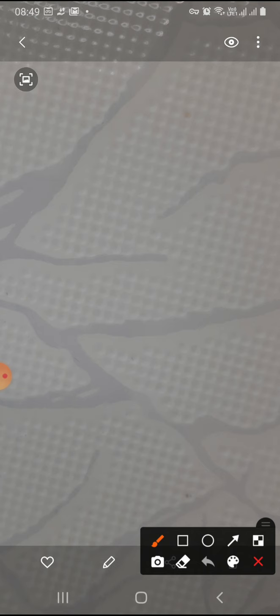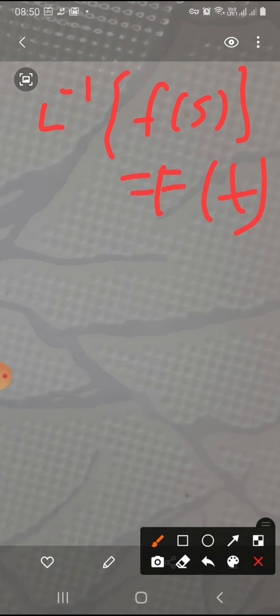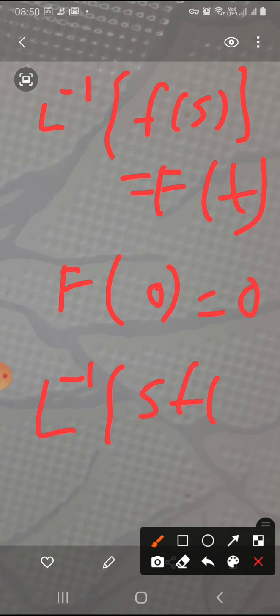If inverse Laplace transform of F(s) is equal to f(t), and f(0) is equal to 0, then it can be proved that the inverse Laplace transform of sF(s) will be equal to f'(t).